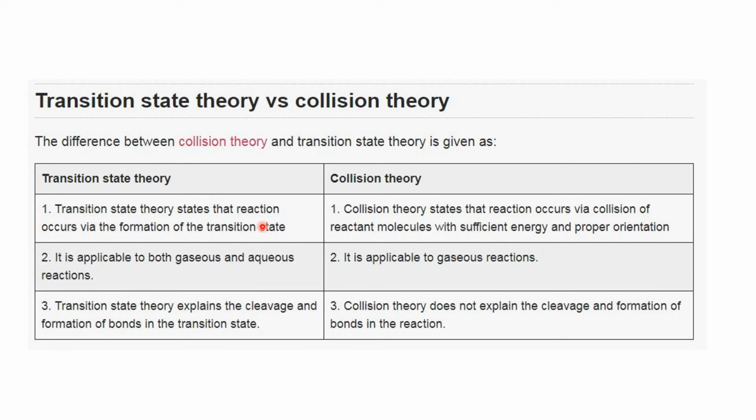So transition state theory states that reaction occurs via the formation of a transition state or activated complex. Collision theory states that reaction occurs via collision of reactant molecules with sufficient energy and proper orientation. I already explained all these things in my earlier video.